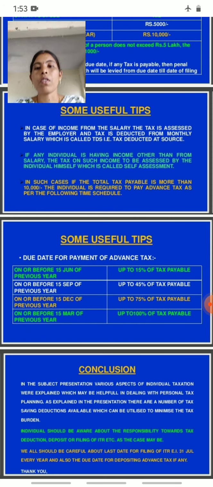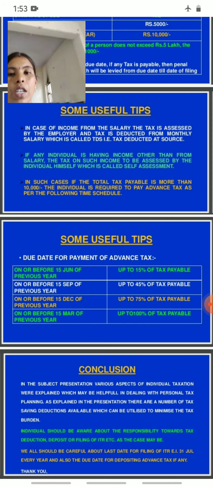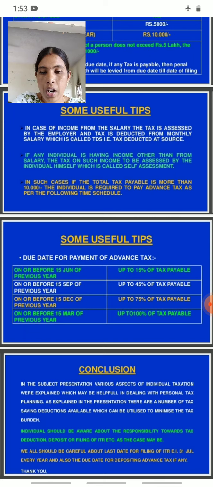Individuals should be aware of their responsibility towards tax deductions, deposits or filing of income tax returns, etc., as the case may be. So we should all be careful about the last date for filing of income tax returns, that is 31st July every year, and also the due date for depositing advance tax, if any.